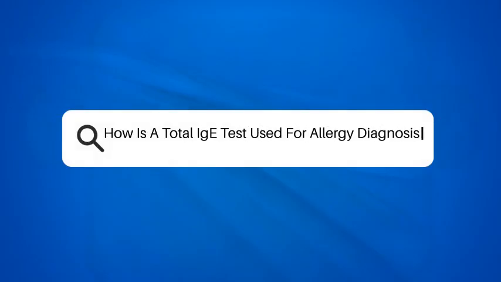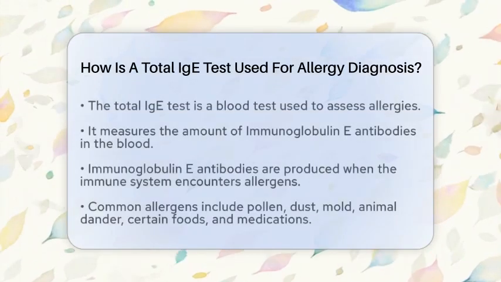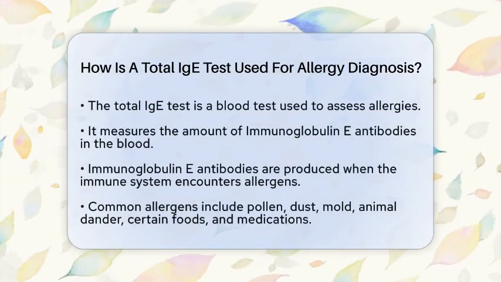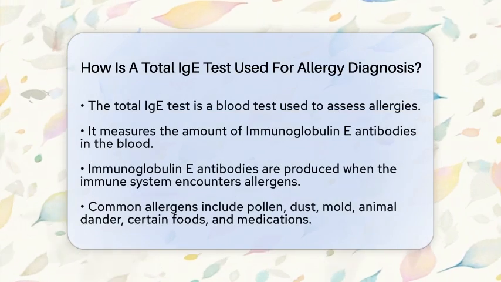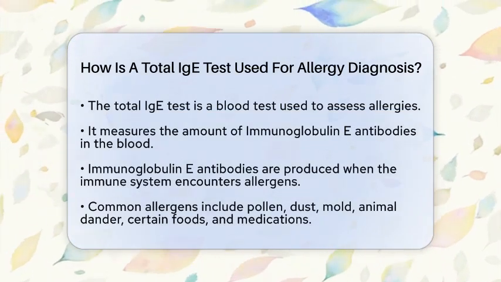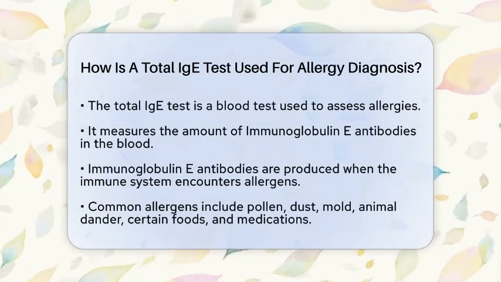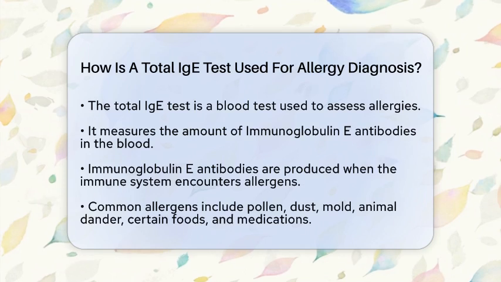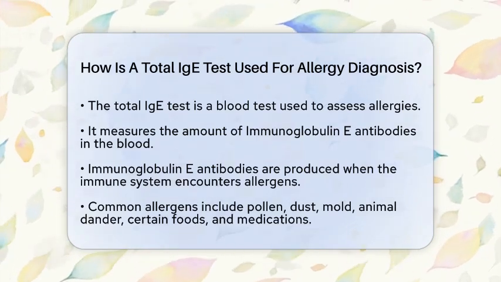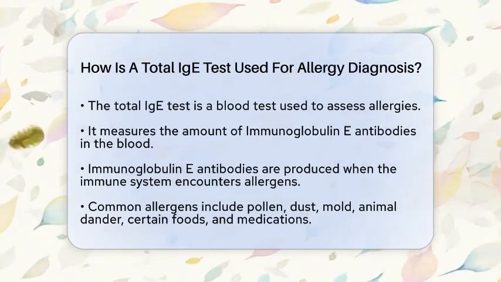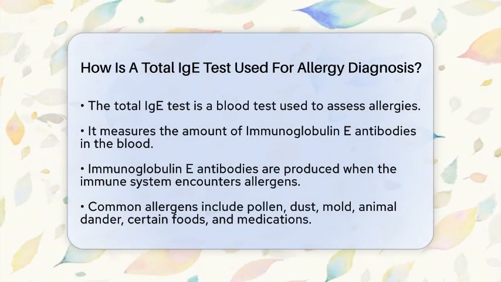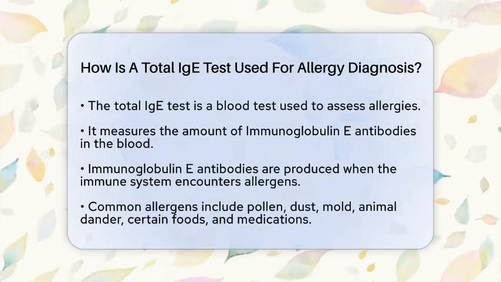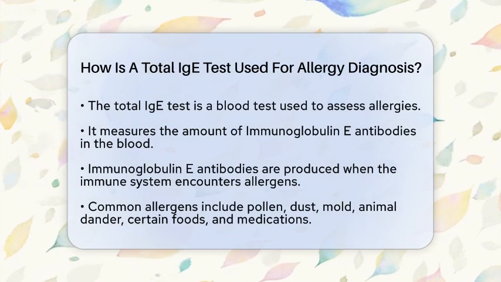How is a total IgE test used for allergy diagnosis? Have you ever wondered how doctors figure out if you have allergies? One important tool they use is the total immunoglobulin E test, often referred to as the total IgE test. This blood test measures the overall amount of immunoglobulin E antibodies in your blood. These antibodies are produced by your immune system when it encounters allergens.